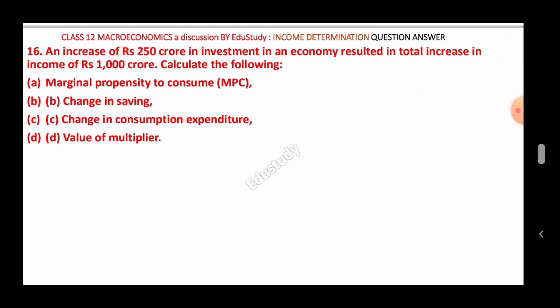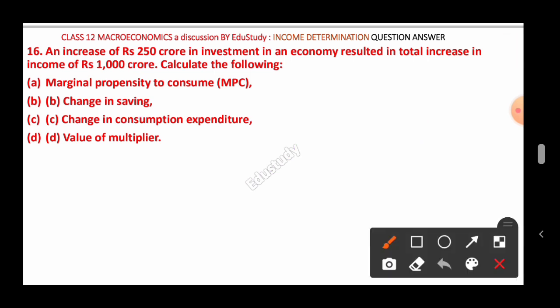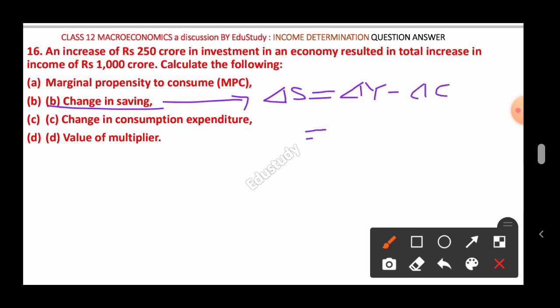And next, what do you have to find here? Next you have to find the change in saving. So change in savings means del S. So now we know that del S, that is change in savings, equal to change in income minus change in consumption expenditure. So what is change in income? That is rupees 1000 crore minus change in consumption expenditure.